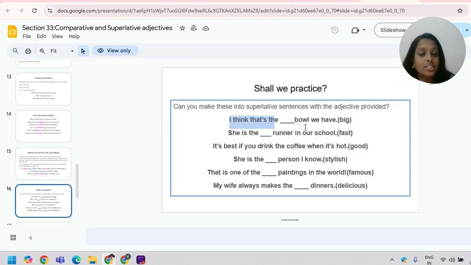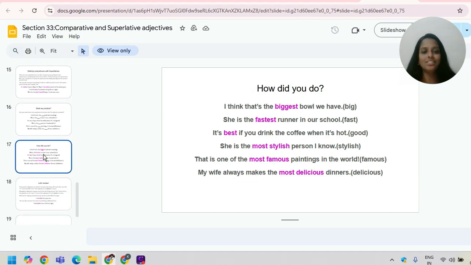I think that's the dash bowl we have. In the bracket, they have given the adjective big. She is the dash runner in our school. Fast. It's dash if you drink the coffee when it's hot. In the bracket, it's given as good. She is the dash person I know. Stylish. That is one of the dash paintings in the world. Famous. My wife always makes the dash dinners. Delicious. Simple, right? Let's check your answers in the next slide.